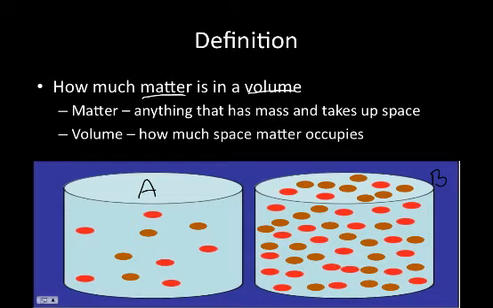Volume, how much space matter takes up. Sometimes volumes can be large, sometimes they can be small. It's simply how much space that matter will occupy or take up. And that can change. Think of a hot air balloon. A hot air balloon gets bigger as it goes up into the atmosphere and hot air is put into it. Some things get smaller, like the burning end of a candle, so the volume gets smaller. So we define volume as how much space matter occupies.